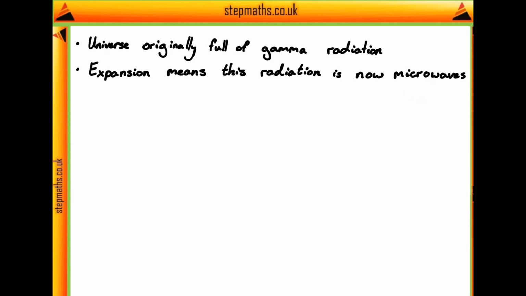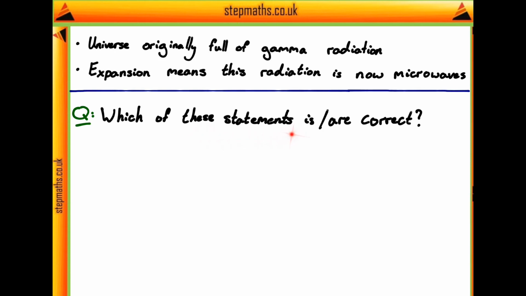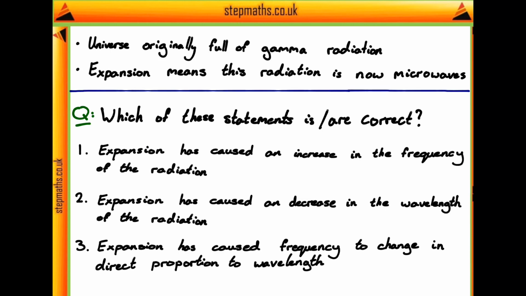The question then goes ahead and asks us which of the following statements is/are correct, bearing in mind that the answer might be none of them. And then it gives us these three statements: that expansion has caused an increase in the frequency of the radiation, that expansion has caused a decrease in the wavelength of the radiation, and that the expansion has caused frequency to change in direct proportion to wavelength.